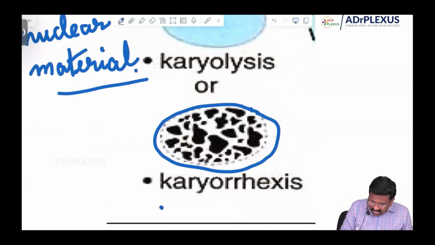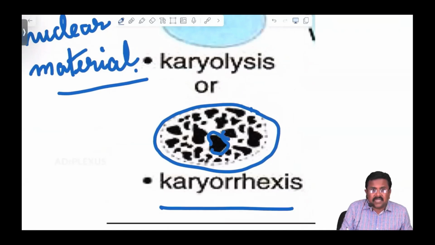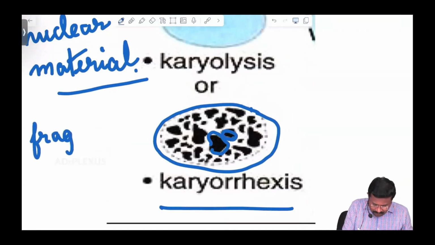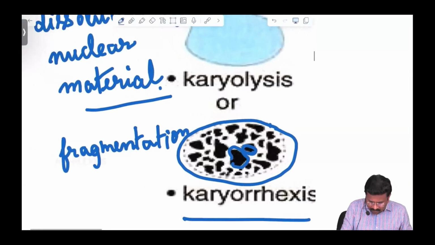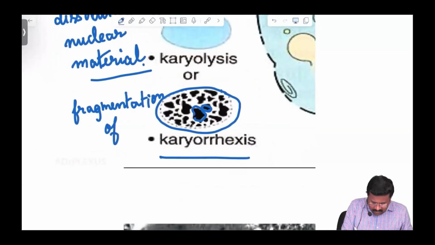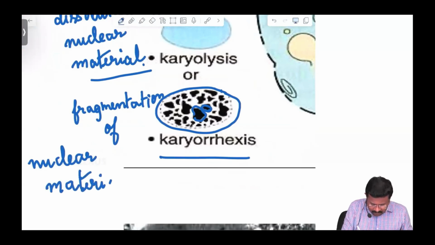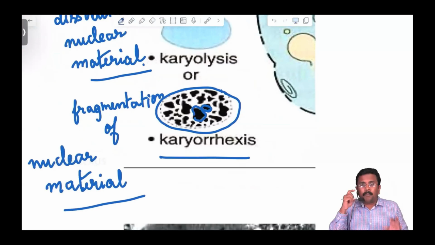See this? So pycnosis, karyolysis, and karyorrhexis. Yes, these are the three nuclear changes.